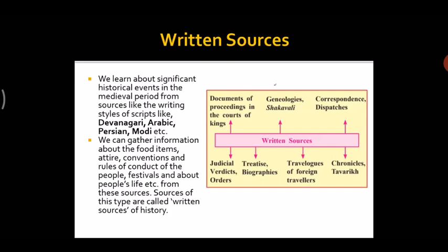Next also is there about biographies. Now biographies are written materials about great persons such as Baba's biography. We will learn in the next slide. Then judicial and office orders, verdicts. Orders, verdicts means decisions given by the judiciary. Now these all sources are also in the written sources.